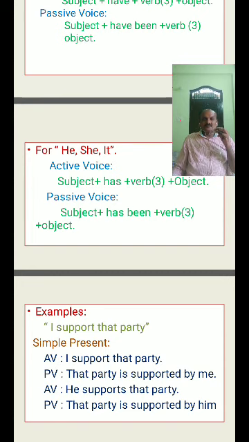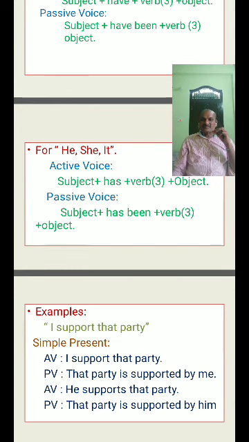I have supported that party. So it is I, subject, have supported: have plus verb third form plus object. It automatically comes under present perfect. Whenever you see have in the structure, you can easily identify the tense of that particular sentence. I have supported that party.